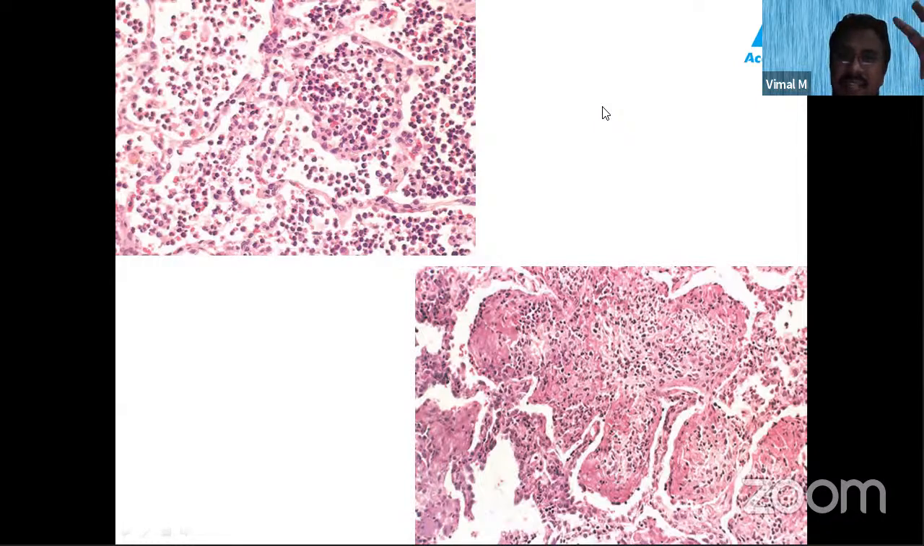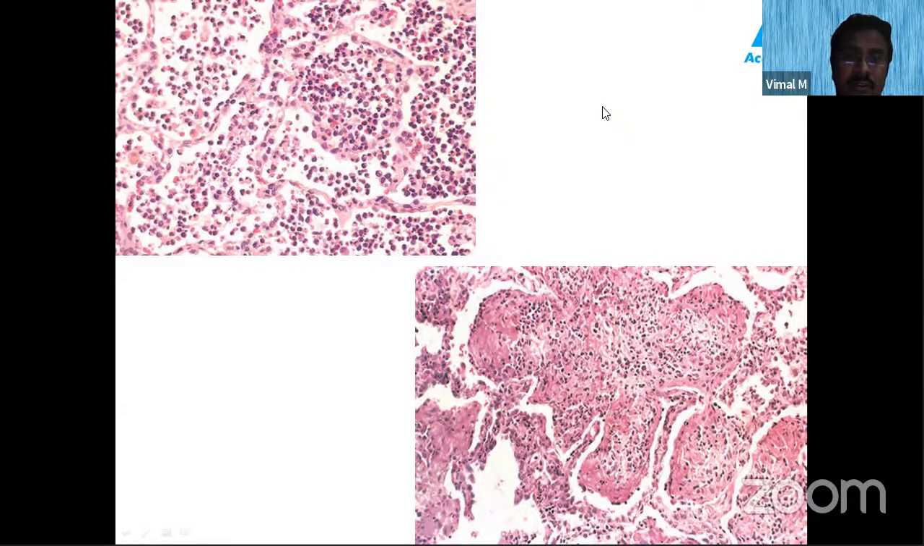But the next stage, that is the stage of red hepatization. What do you mean by hepatization? That means change in the spongy architecture of the lung. You know the lung is of a spongy architecture because of the aerated spaces. But what happens in pneumonia, lobar pneumonia? The aerated spaces are filled with the inflammatory cells.